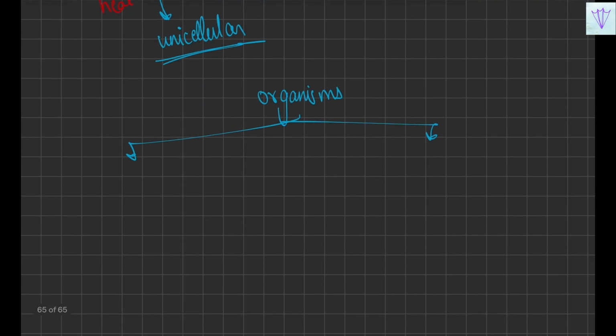Either you'll have unicellular organisms or you'll have multicellular organisms. As the name suggests, uni in the sense unitary, one, multi in the sense more than one. So unicellular in the sense one cell will be present, while multicellular in the sense there will be more than one cell, multiple cells will be present.